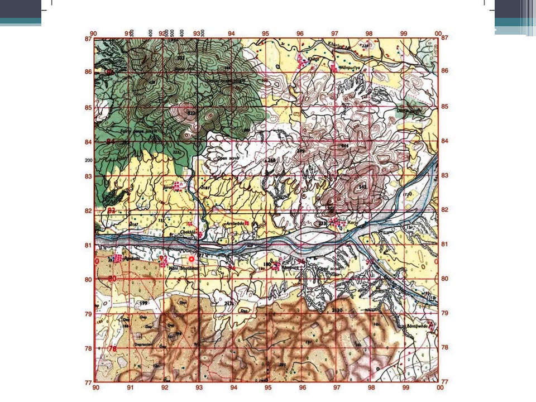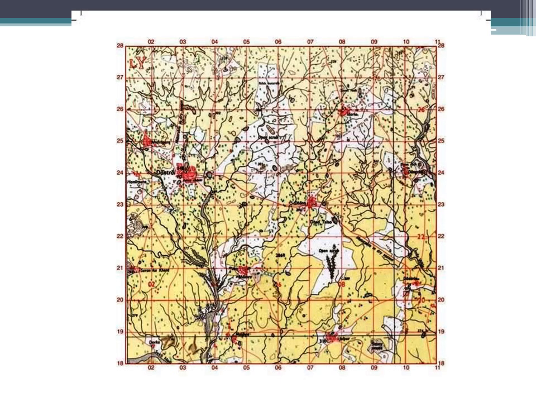So interpretation of this topographical map becomes much easier once you are able to read. See the difference. This is open scrub and this is fairly dense forest. Open scrub is there on almost barren land. You must have seen in your native towns, or while traveling, open scrubs, which itself indicate aridity or an area which does not have proper irrigation facility. Second aspect, same part of another map: see, dry tanks. You know, these are dry tanks. This is agriculture. Again, it is open scrub with barren land.